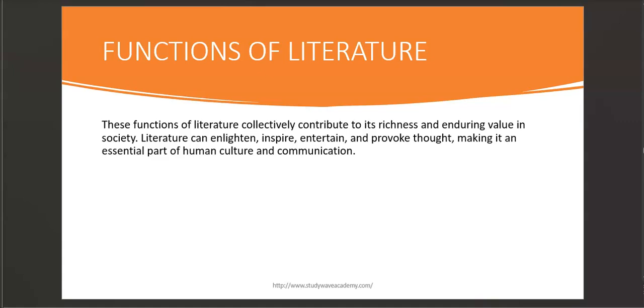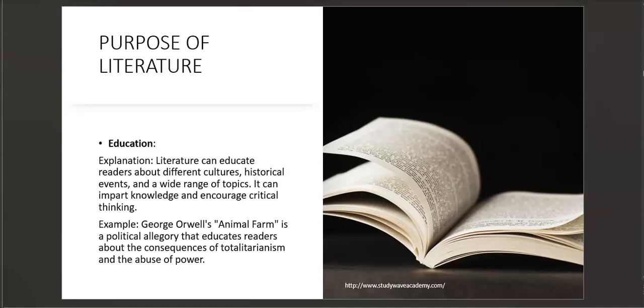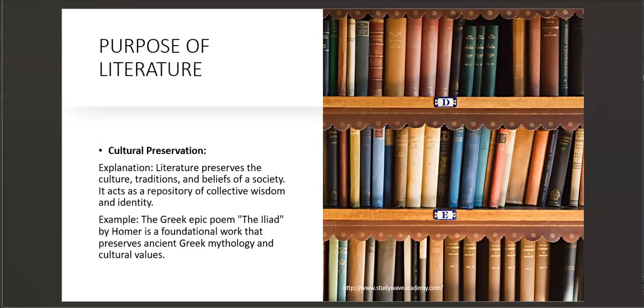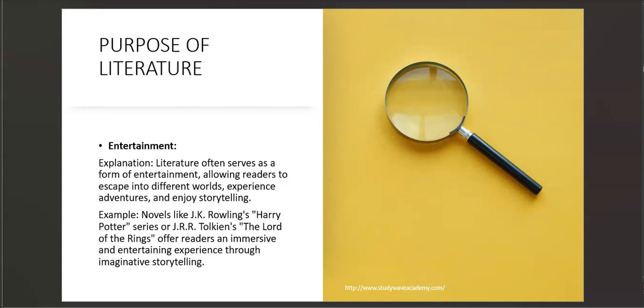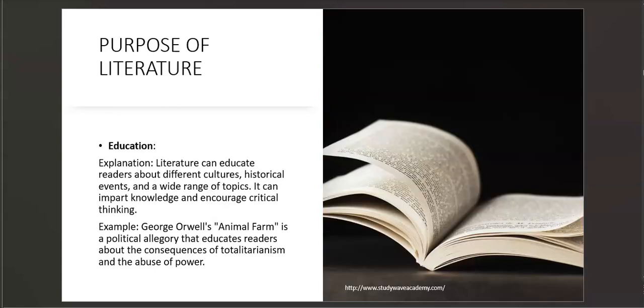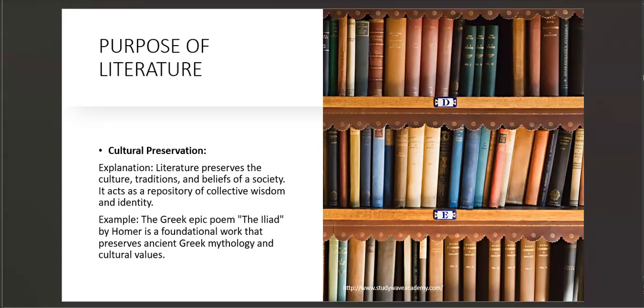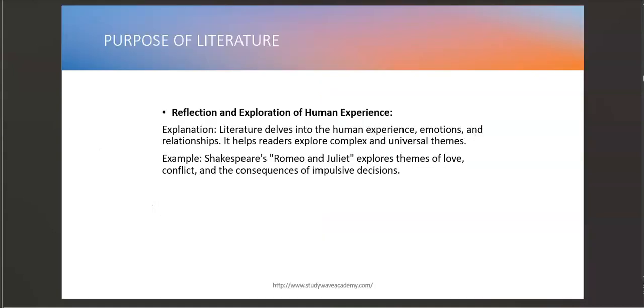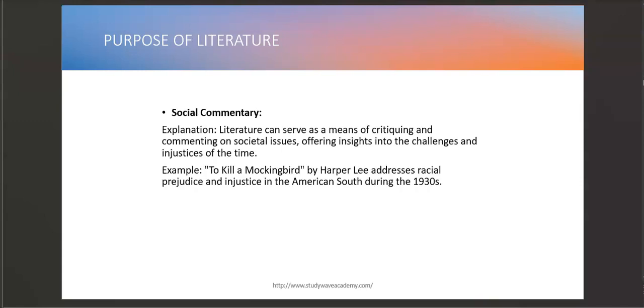So just to focus on the purposes again, so that we can't forget. We've looked at various purposes of literature. The first one was entertainment, okay? Then we looked at education. Then cultural preservation as a purpose. Then reflection and exploration of human experience. We then went to societal commentary.